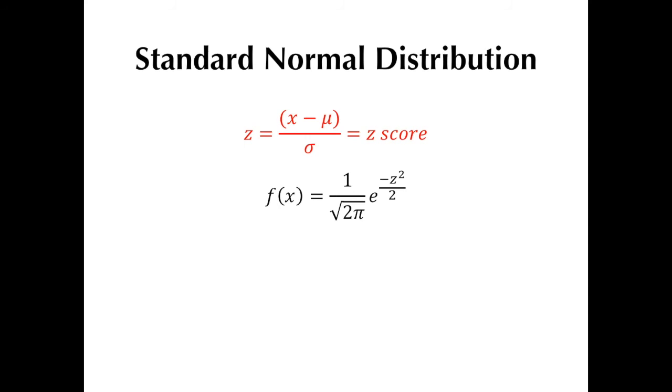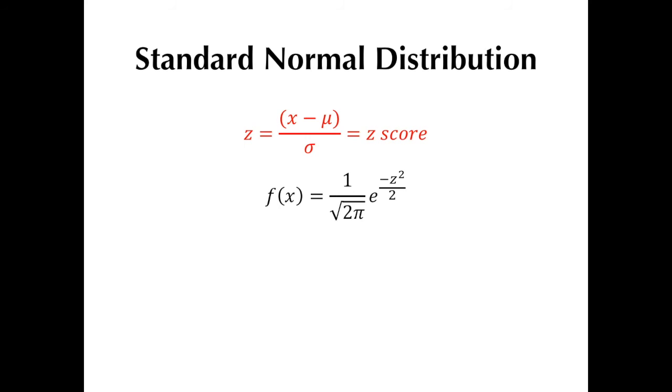Now, just how is standardization of the normal distribution performed? We do that by basically creating a new variable, z, which is given by this formula. Z is equal to the quantity of the value of our random variable x minus the mu, or the mean, divided by the sigma, or standard deviation of distribution. The resultant value is what is termed as the z-score. Now, substituting the terms to the normal distribution PDF, the standard normal distribution PDF would then be like this.